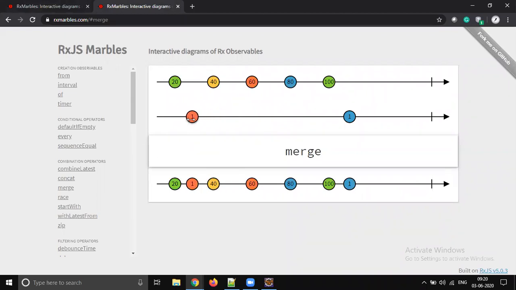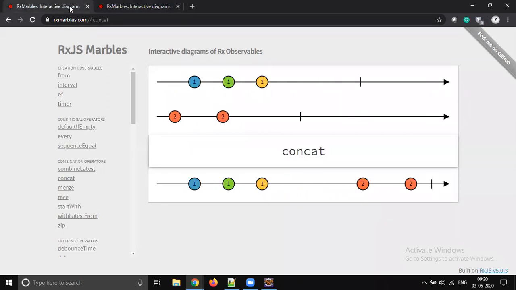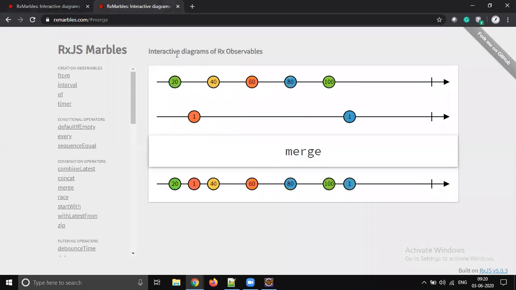As soon as the data comes out from the second flex, it is going to be put in the final output, okay? So concat works in a sequential way, whereas merge works with no sequence, right? So when data comes, automatically it's given out to the client.